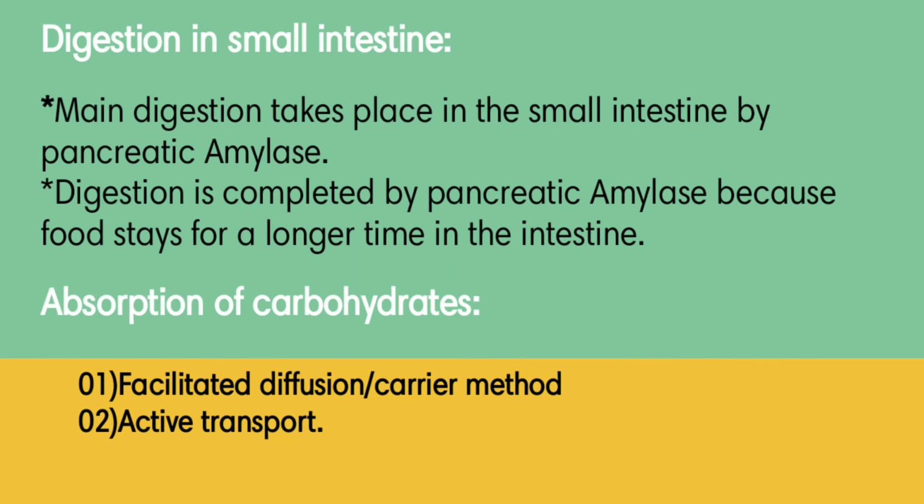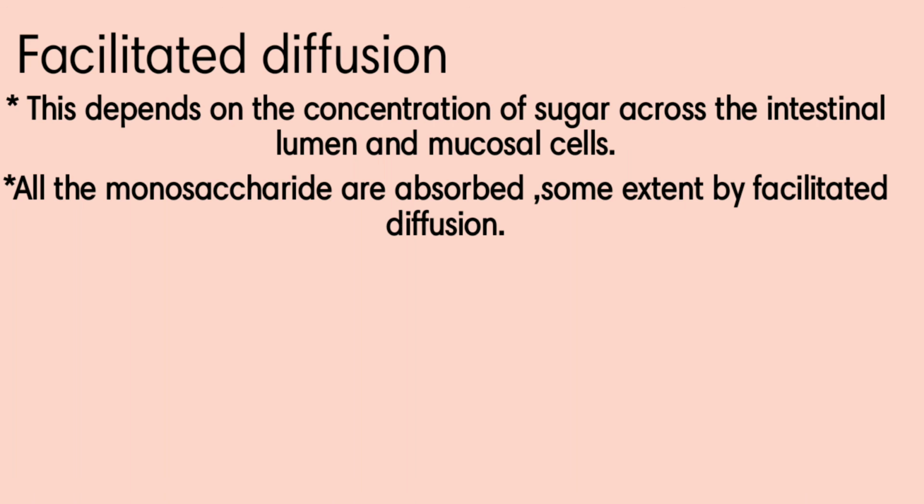Absorption of carbohydrates is by facilitated diffusion or carrier method, or active transport. Facilitated diffusion depends upon the concentration of sugar across the intestinal lumen and mucosal cells. All the monosaccharides are absorbed to some extent by facilitated diffusion.